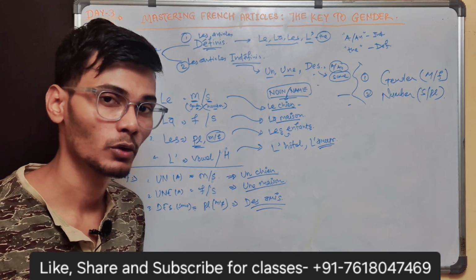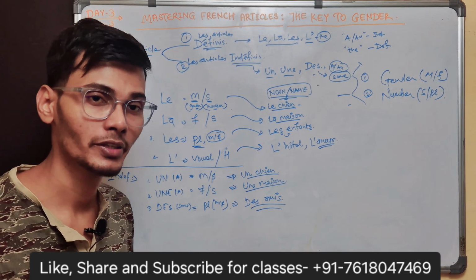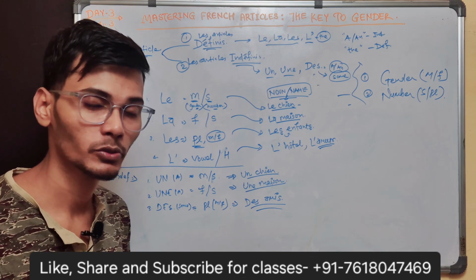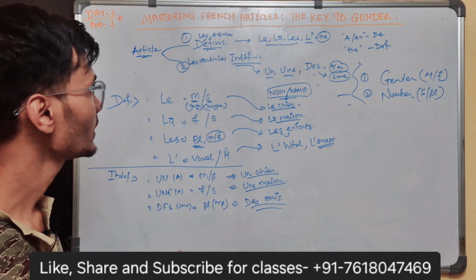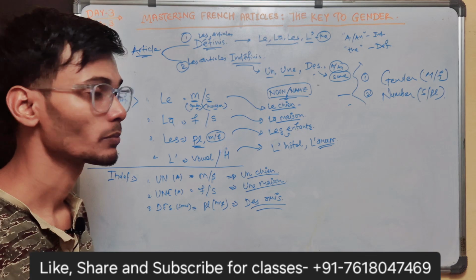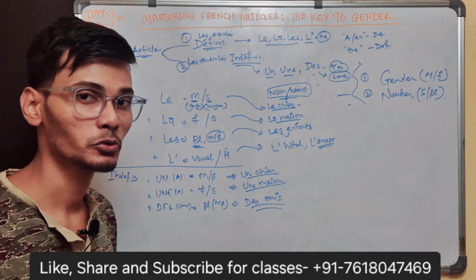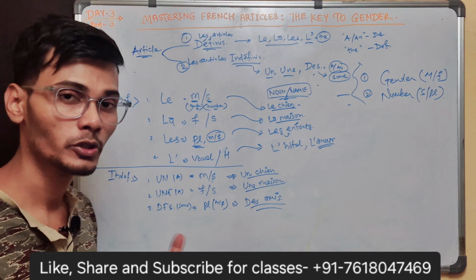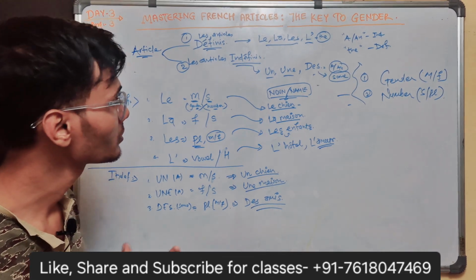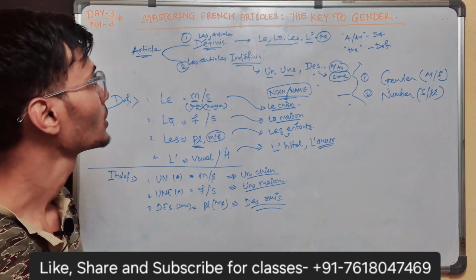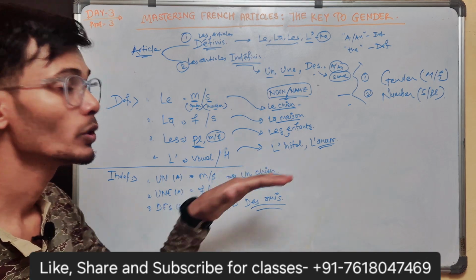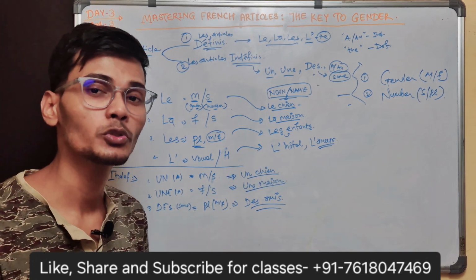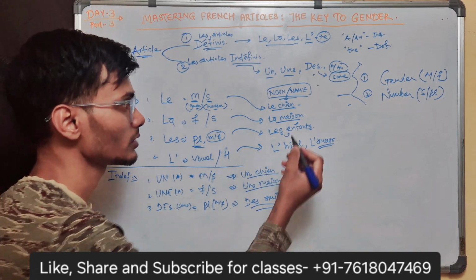So these are the articles that you are supposed to learn in French basically, and they are used whenever you introduce a noun in a statement, right? And the noun is a very important part of any phrase, any statement you are going to write. So that's why articles are something where people are very confused or make a lot of mistakes. So before you start writing anything, you must be clear and thorough with this part of articles and knowing the gender. So how do you be sure what is the gender of this noun?